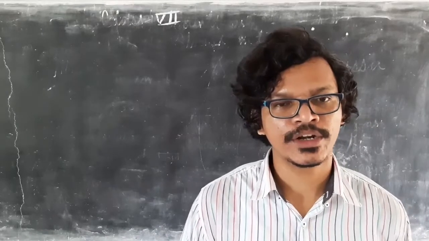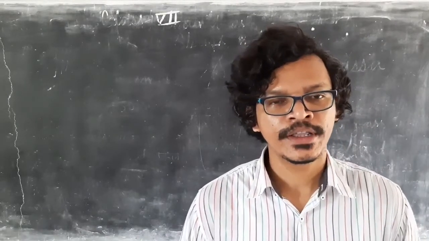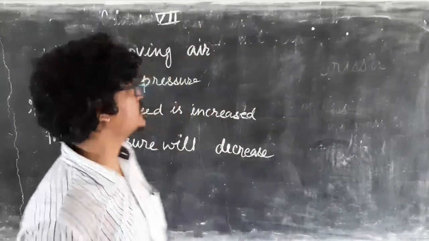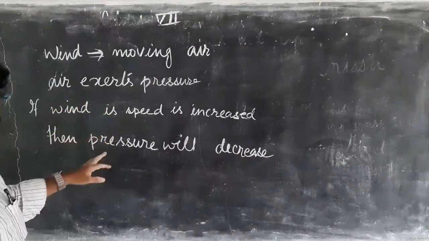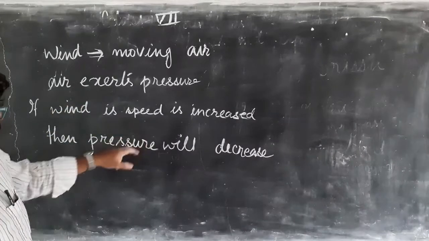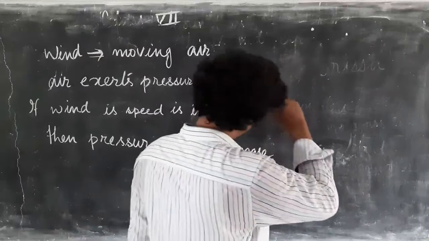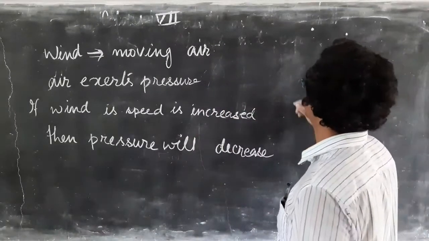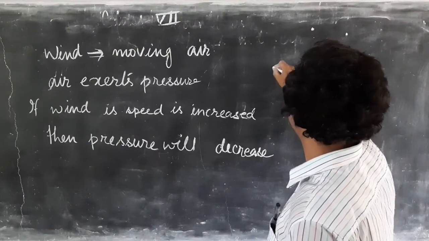So till now what have we seen? What is wind? Wind is moving air, and air exerts pressure. Now if the wind speed is more, then the pressure exerted by the wind will decrease. Let us take two examples to understand this.